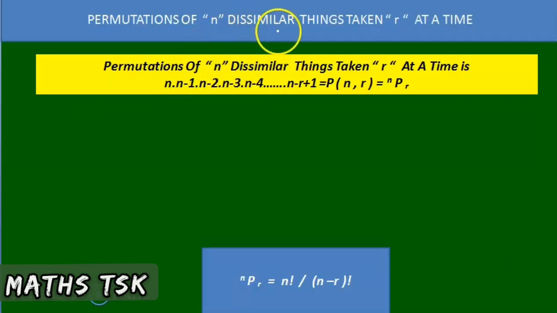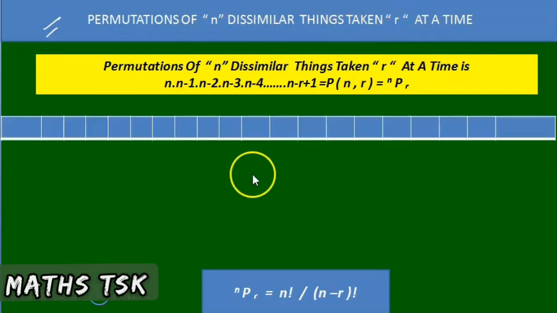Permutation of n dissimilar things taken r at a time. We are discussing linear permutations here. Permutations of n dissimilar things taken r at a time. It can be taken n also. Permutations of n dissimilar things taken r at a time is nPr.